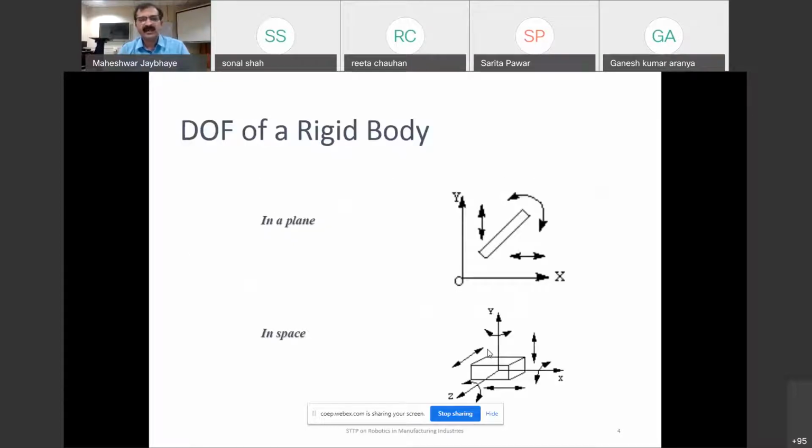So we know that there are two motions, one in the plane, the two-dimensional movements which are happening. If we consider only a two-dimensional plane, it will be the xy plane, a floor which we are going to consider as the base. But in space, in the world coordinate system, when we discuss, it will be x, y, and z.